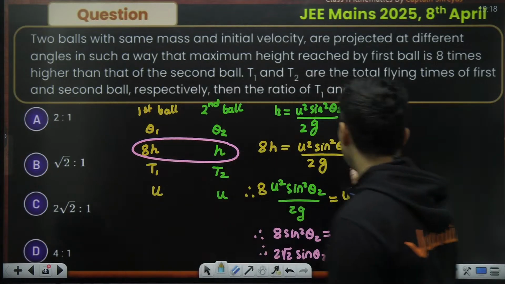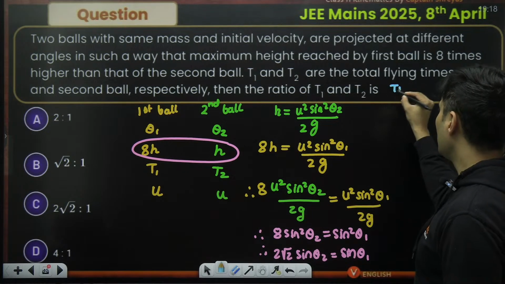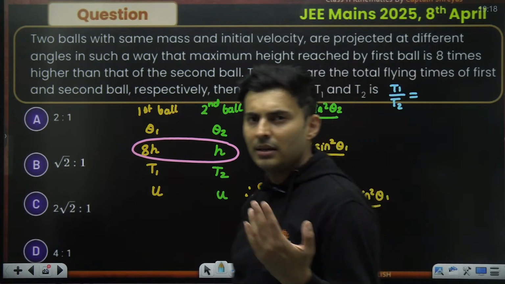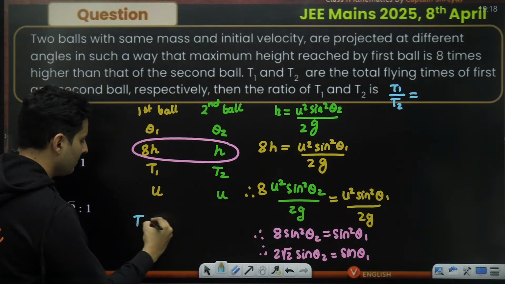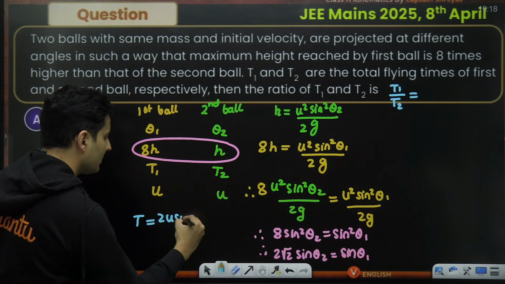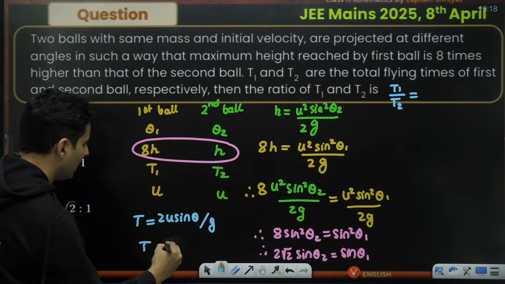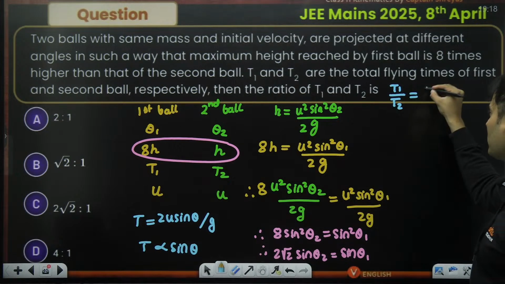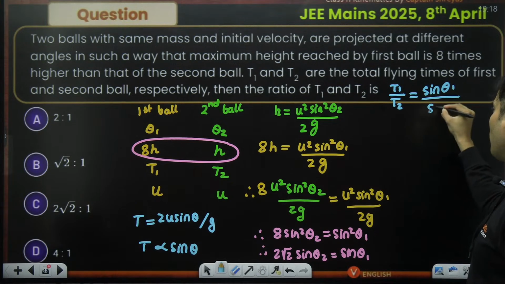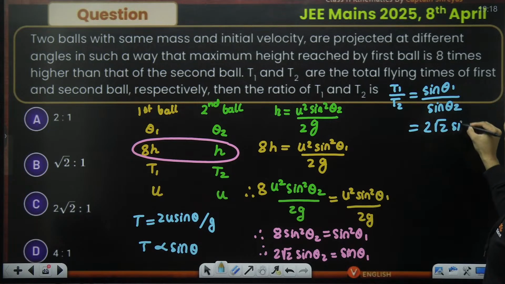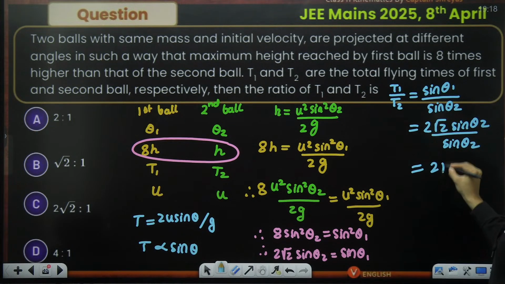Okay, fair enough. Now we don't have to stop there. We have to find the ratio of T1 by T2. So T1 by T2, think about it. Speeds are the same, angles are different, and g is also same. Time is nothing but 2u sine theta by g. So time is directly proportional to sine theta. U and g are the same. So ratio of the times will be sine theta 1 by sine theta 2. As you can see, sine theta 1 is 2 root 2 sine theta 2. And this sine theta 2 is as it is. They both will cancel. So I'm just left with 2 root 2.